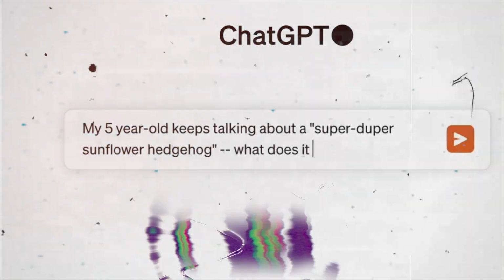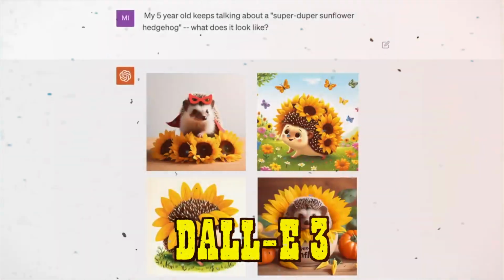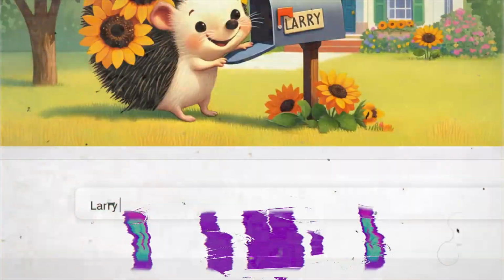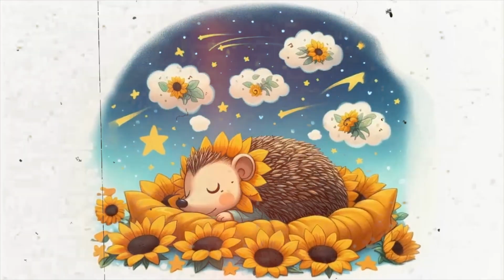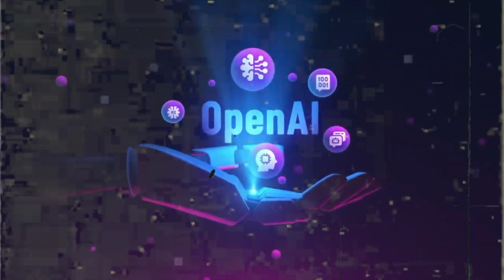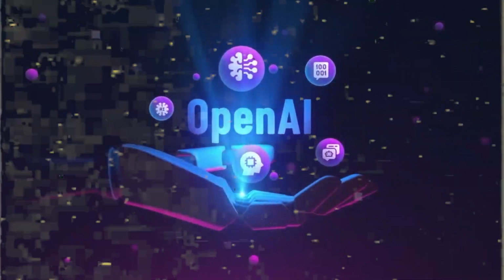What if I told you there's a system right now that can take natural language input, so whatever description you want, just make something up, and it will take that text and turn it into a surprisingly realistic image of exactly what you described. OpenAI has just rocked the AI world with the release of DALL-E 3, the latest iteration of its text-to-image wonder. DALL-E 3 is not an incremental upgrade, it's a quantum leap. In this journey, we'll dive deep into what makes DALL-E 3 so astonishing and explore the ethical landscapes of AI-generated art. Strap in because this is going to be a thrilling ride.